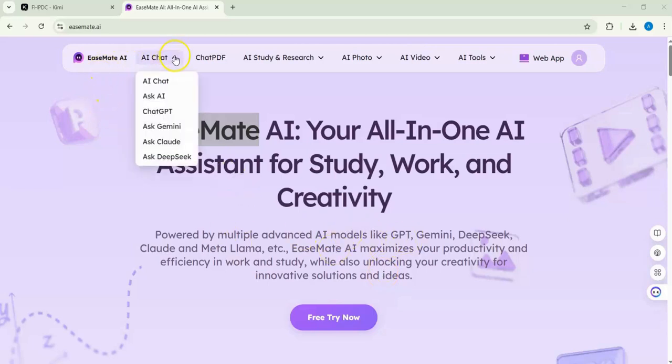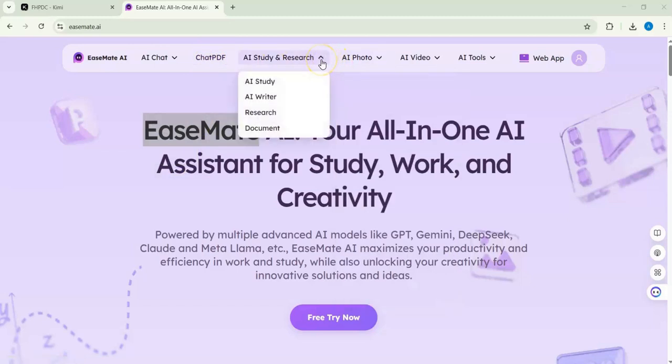So let's see what we have here. You can see we have AI chat, ask AI, ChatGPT, Gemini, Claude, DeepSeek, and here there is no drop down thing, but you can chat directly with PDF. Here you will see AI study, writer, research document, and also AI scholar and AI citation generator. And this is very good.